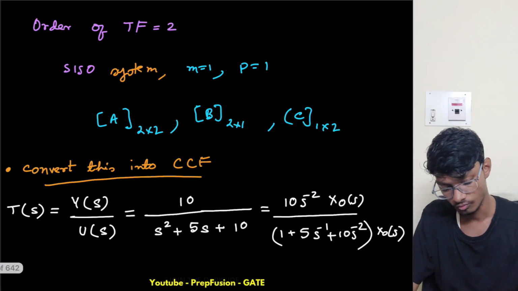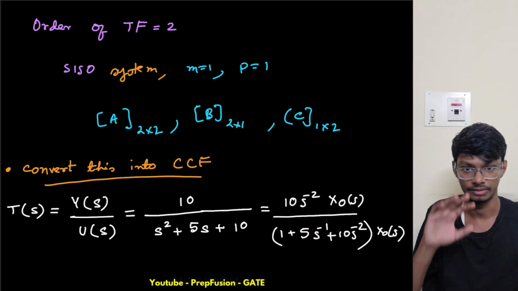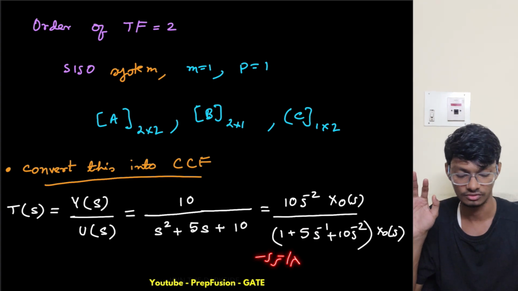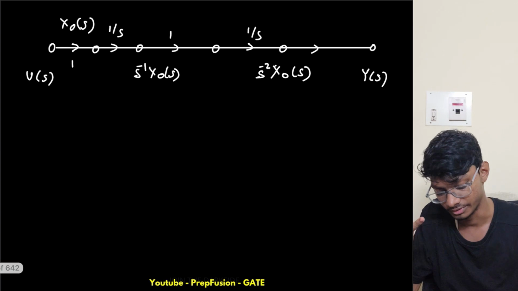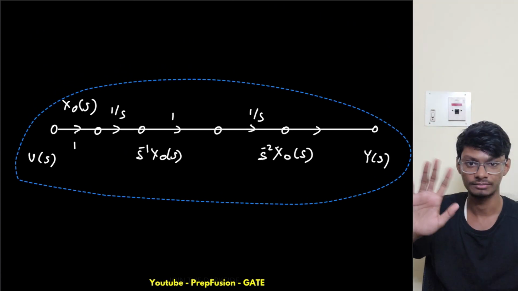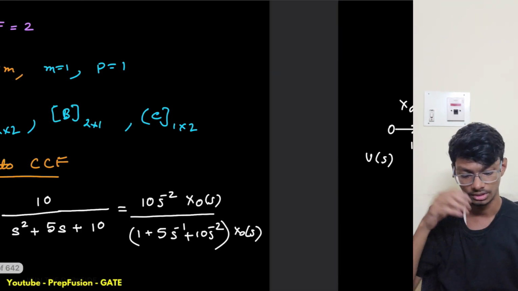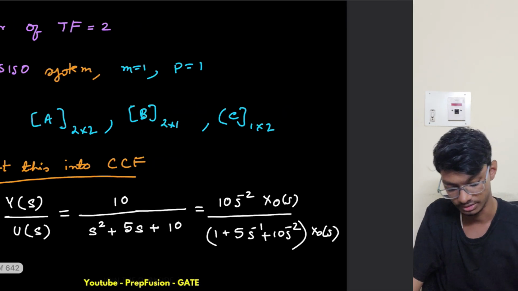And now what is happening? This 5 is going over there, and this is becoming minus 5. So minus 5 s inverse of x naught is also equal to x naught of s, okay. So let me write the equation if you can't understand, because some people may get confused, but I've already written it multiple times. So whoever understood this, you solve this quickly. But whoever didn't, for you guys, I'm writing the equation.